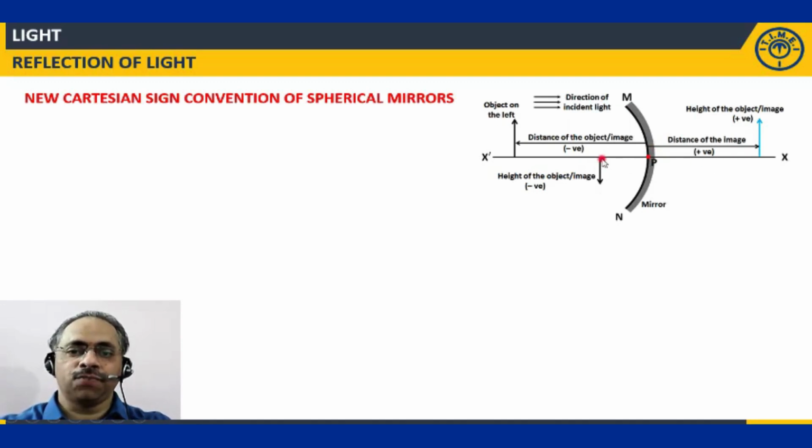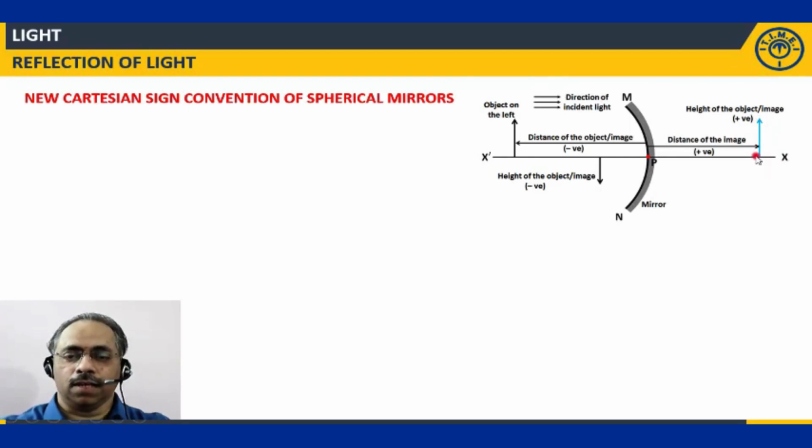If the image is formed here in front of the mirror, it will be an inverted image, lying upside down because it is inverted. If the image is a virtual image for this particular object, it will be behind the mirror as shown by the blue line.